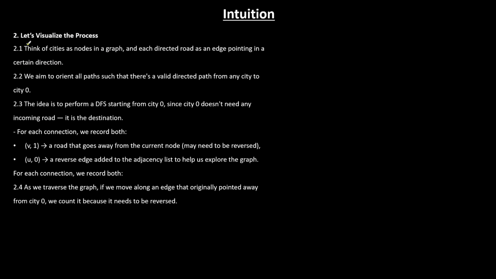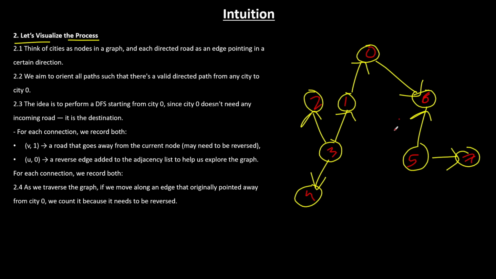Okay. Now let's visualize the process, how we're going to solve this problem. Let me draw a graph here. I've drawn a random graph structure here. So let's think of the solution. Think of cities as nodes. Basically, these are the nodes, which are cities, and these are the edges, which are the roads. We aim to orient all paths such that there is a validly directed path from every city to city 0.